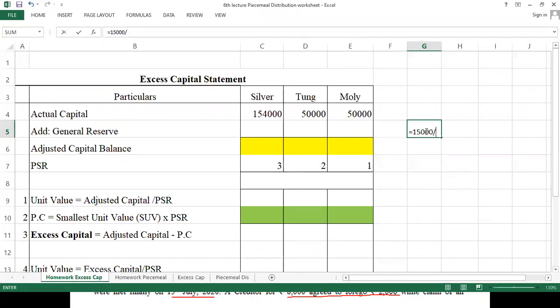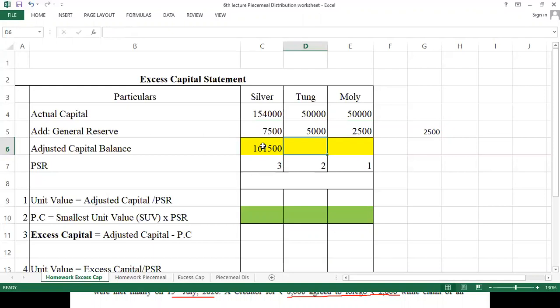So we will get a 1 unit claim of 2,500. 2,500 multiplied by 3 comes to 7,500 for Silver, 5,000 for Tang and 2,500 for Molly. So if we add, it will become 1,61,500. This is the adjusted capital.